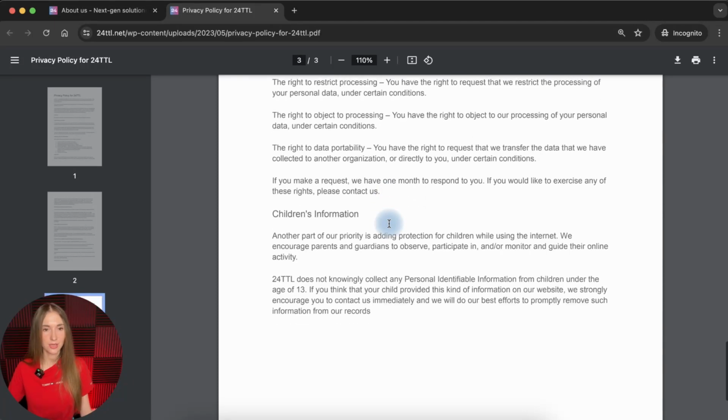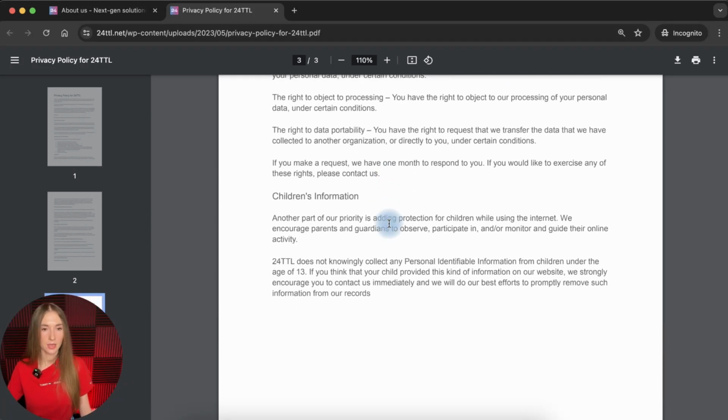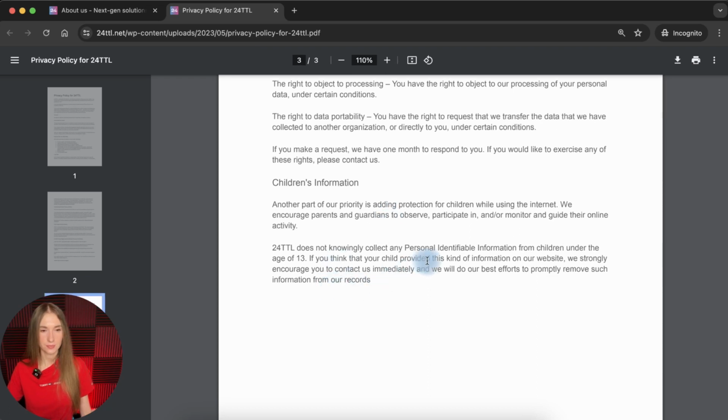The company claims that they do not collect information from children under the age of 13. This information helps me to make some predictions that the company might be a US resident and it might be registered in one of the United States because of this age restrictions section.